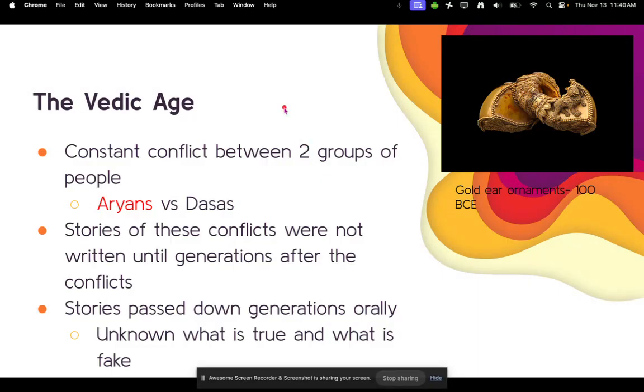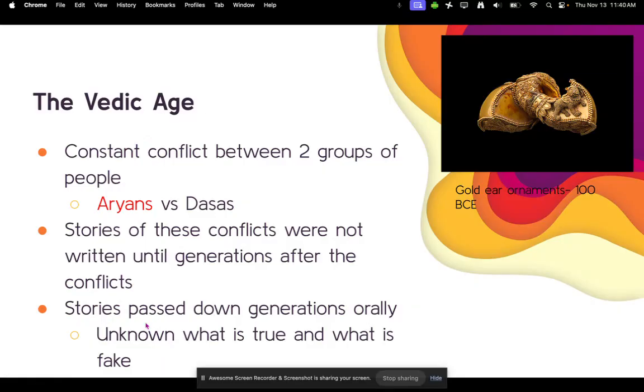So during the Vedic age, there was a constant conflict between two groups of people. The first group were the Aryans, the second were the Dasas. Stories of these conflicts were not written until generations after the conflicts. That means these stories were passed down through generations orally, so they were spoken.